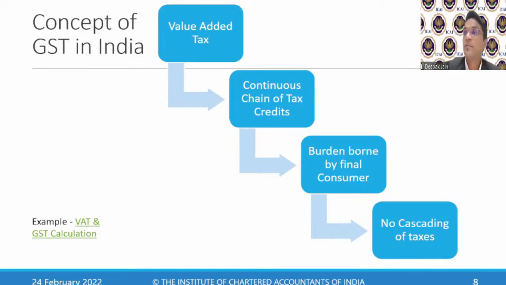When the retailer passes it on to a customer who is unregistered, he will bear the burden. Till the person is not registered, it is always a chain. It ends when the end customer buys it. So the burden is ultimately borne by the final customer, and there is no cascading of taxes, meaning there is no tax on tax. How is this no cascading? We'll find it through an example here.